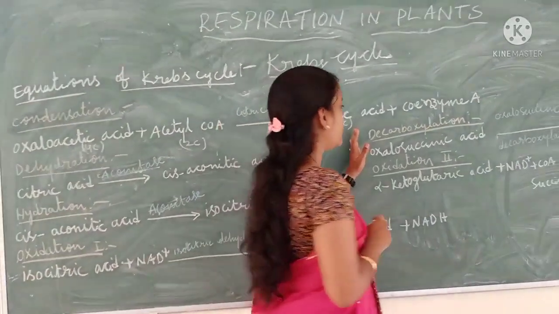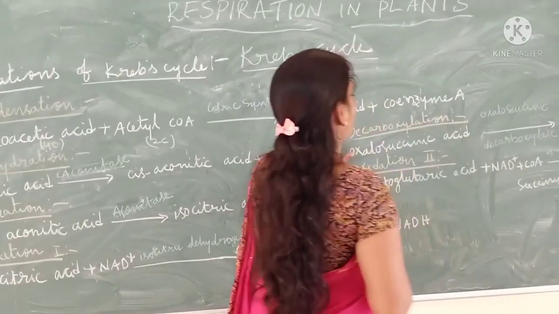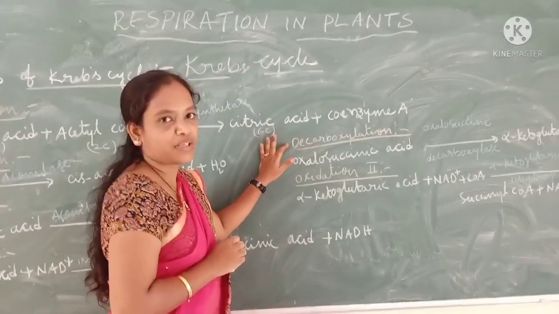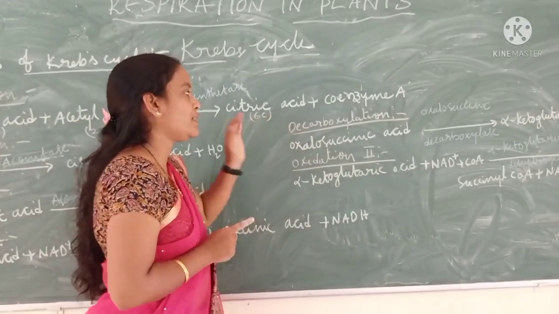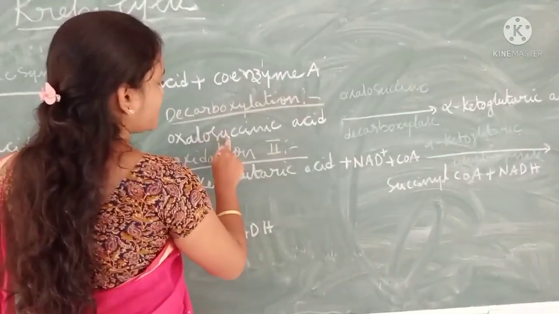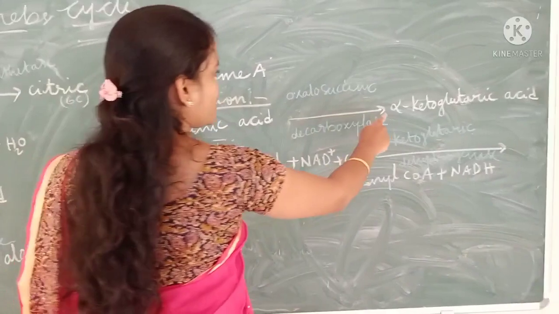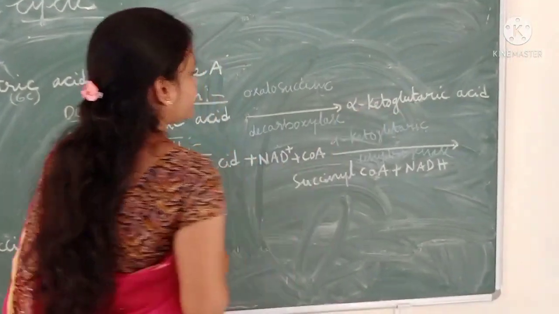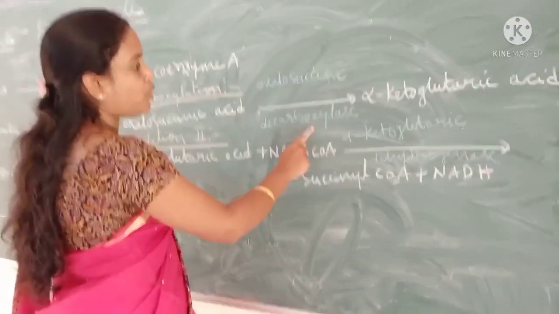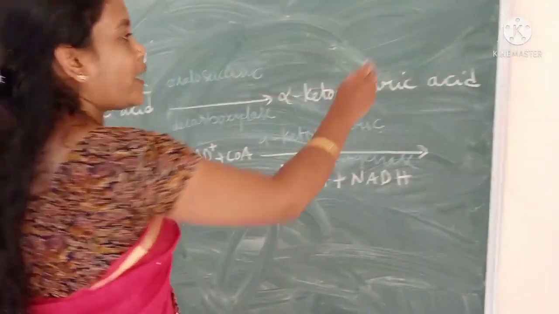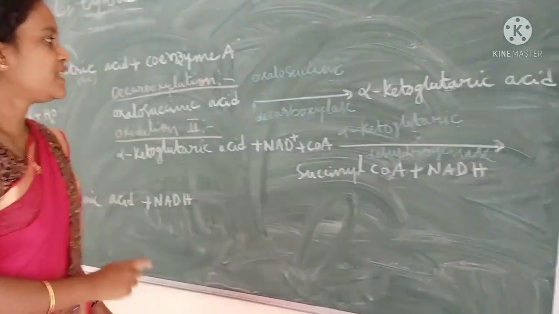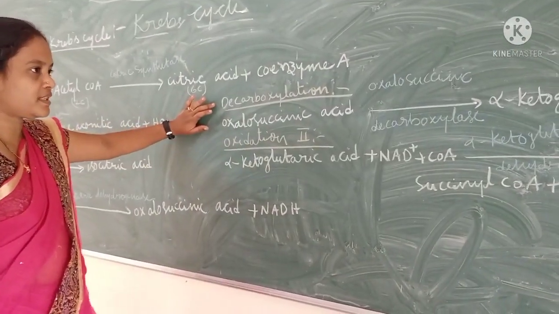And next one, decarboxylation. Decarboxylation means removal of a carbon molecule. That's why we call it decarboxylation. In this reaction, oxalosuccinic acid converts to alpha ketoglutaric acid in the presence of a decarboxylase. Here one carbon molecule is removed. That's why it is called decarboxylation.